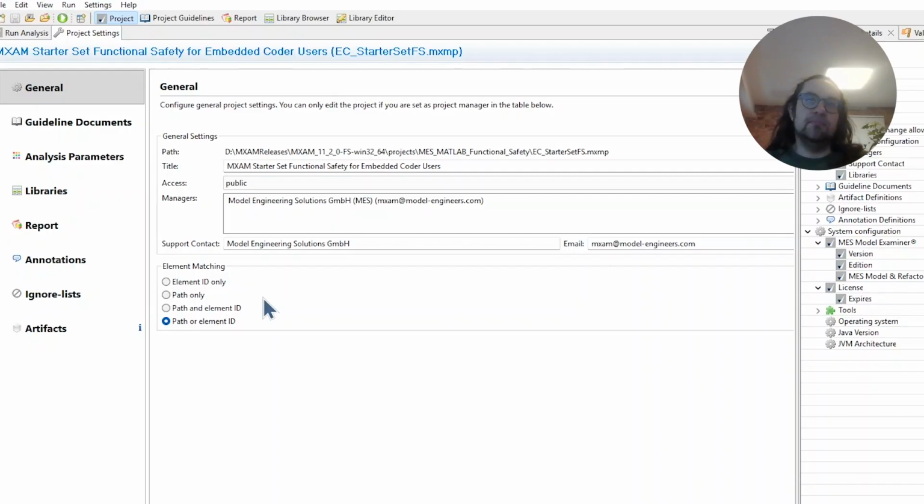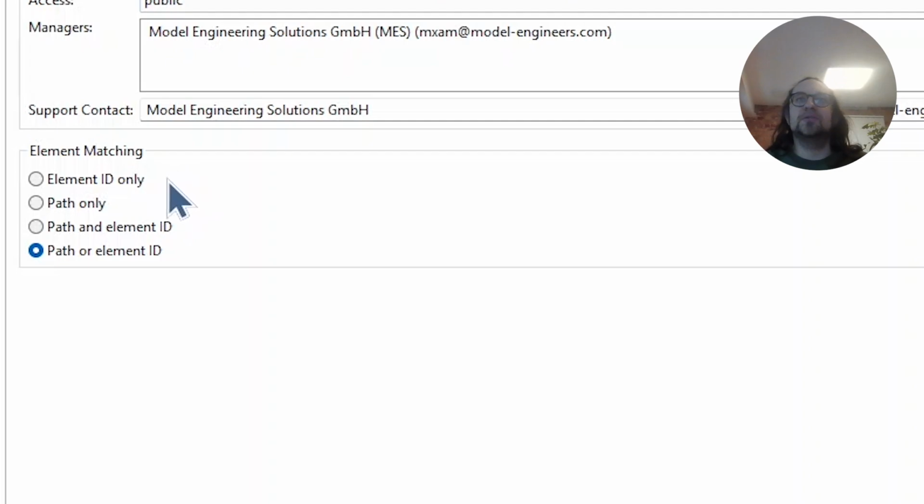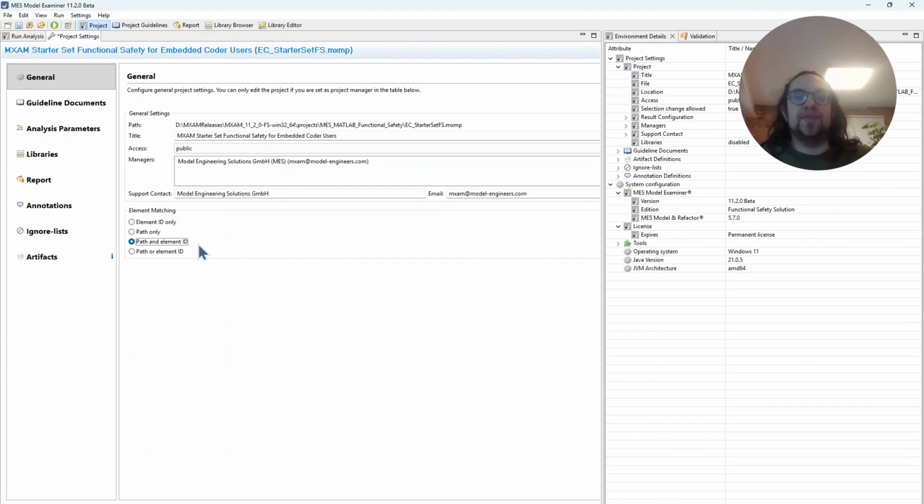You can choose the element ID only, the path only, then you can also connect this to both of them, path and element ID, or let the internal mechanism choose between path or the element ID.